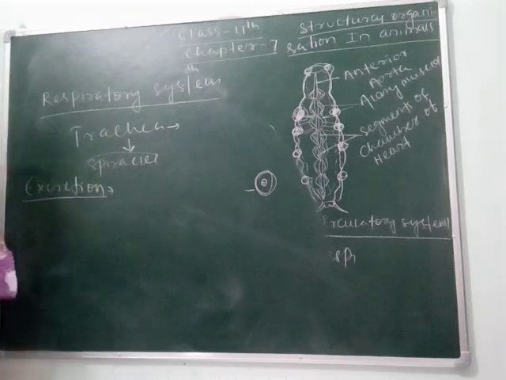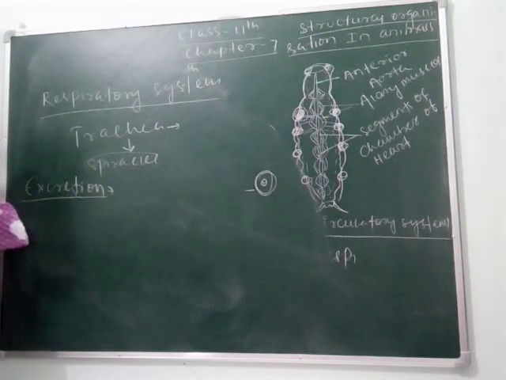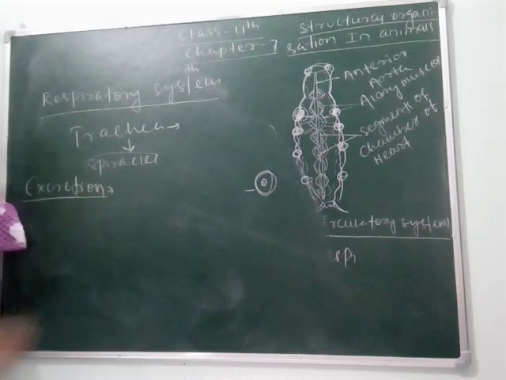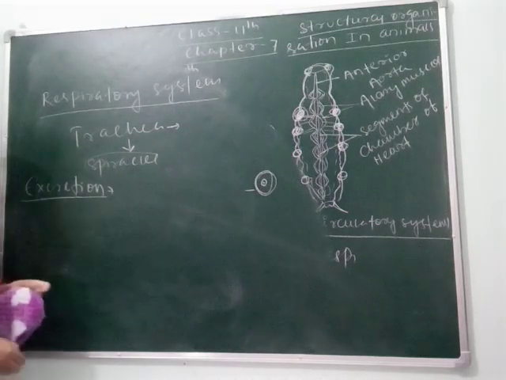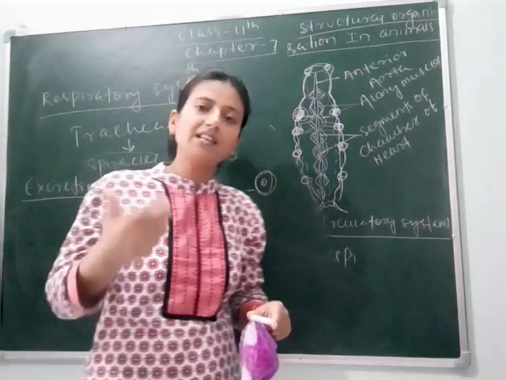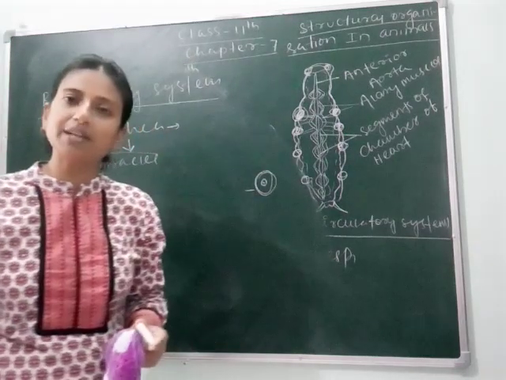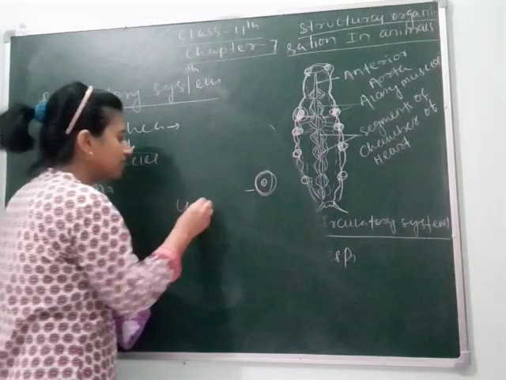As I have told you, human beings are vertebrates, so they have a well organized structure for excretion, but in the case of cockroach, it is not well organized as it is an invertebrate, so its excretion takes place through the Malpighian tubules and other different parts present inside the body of the cockroach. We can say that the excretory organs are present at the junction of midgut and hindgut, and they pass uric acid. They release uric acid as their waste product. That's why they are also called uricotelic animals.